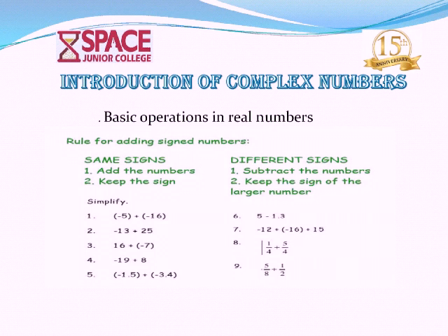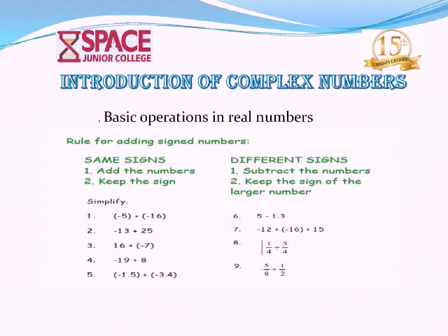Now we discuss basic operations in real numbers. We take any two or more numbers, and among them we put the signs plus or minus or into or divided by. Solving of this mathematical statement is called basic operations in real numbers. See the examples: minus 5 plus minus 16, minus 13 into 25, like that. These are all examples of basic operations. And some properties of real numbers also we discuss.